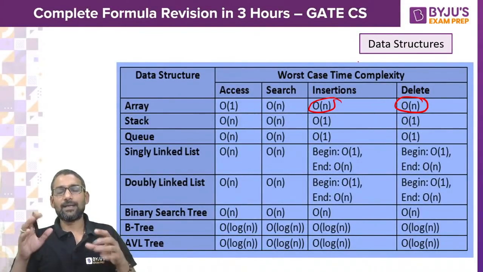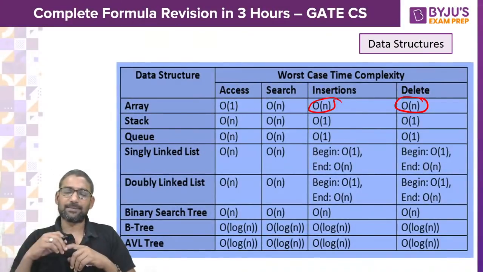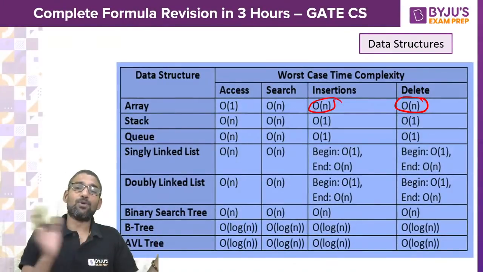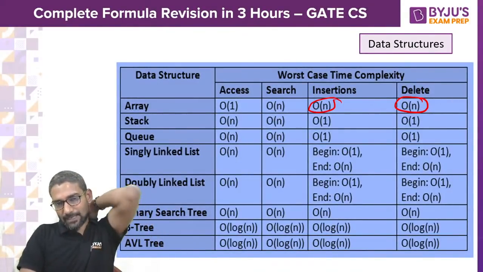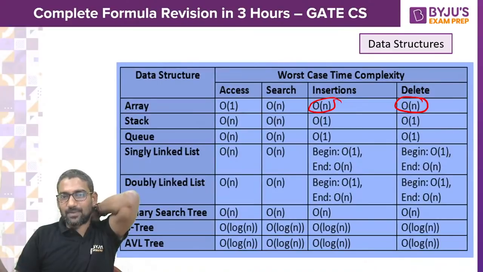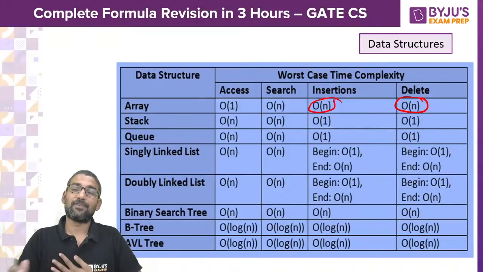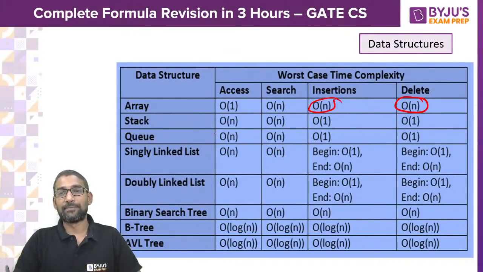So guys, from the array, let's say you have deleted some middle element. Is it really getting deleted? No. If it should get deleted, what should you do? You should overwrite either with the left elements or with the right elements. So insertion and deletion take big O of n time for an array. Remember. And you can just see the other data structures' time complexities. There is a possibility to get a direct question asking these time complexities.